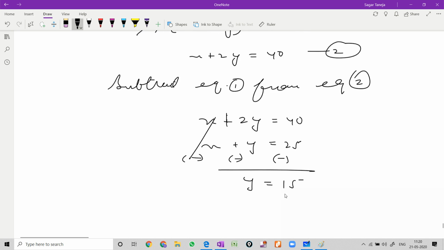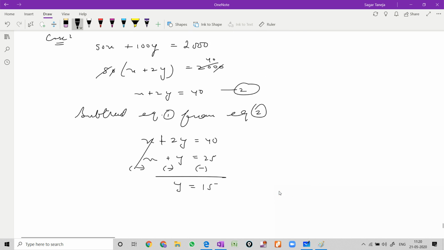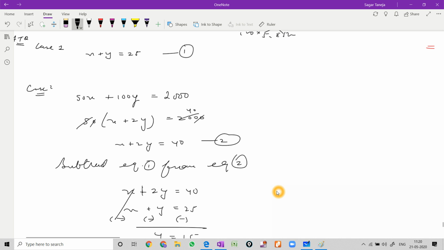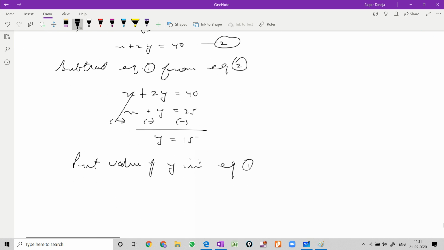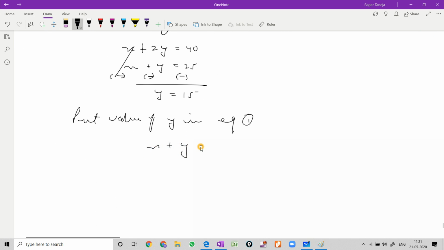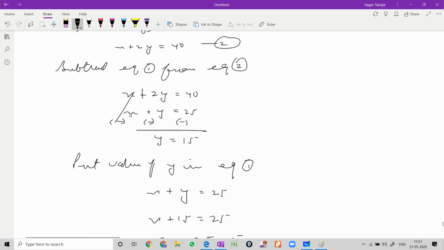So y right now is 15, and we can take out the value of x in the same way. Put the value of y in equation 1. Equation 1 is x plus y equals 25. x plus 15 is equal to 25. x is equal to 25 minus 15, and x is equal to 10. So y is 15 and x is 10. What we have assumed, x as 50 rupee notes.